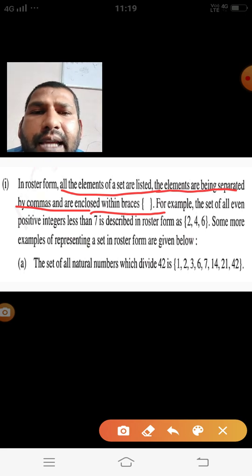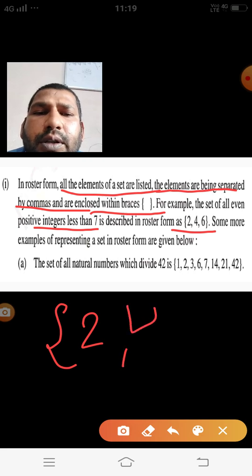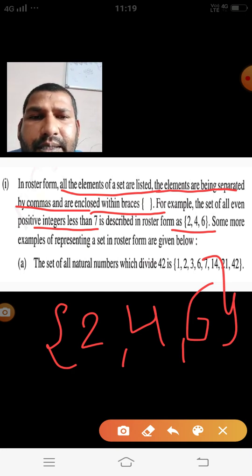For example, if I take the set of all even positive integers less than 7, then this is the set: 2, 4, 6, all the positive even integers less than 7.